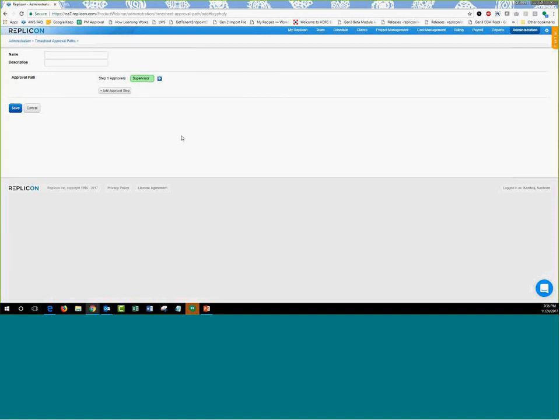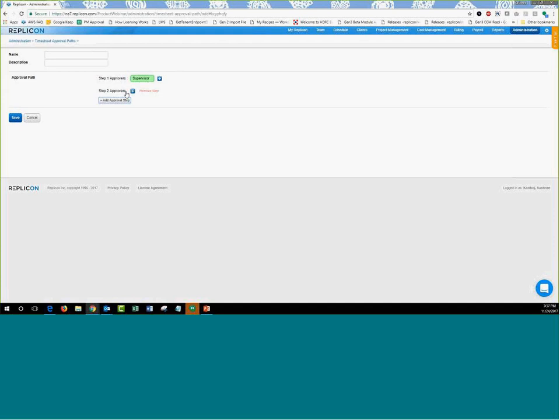Adding multiple steps in the approval path, there are two options. One, you can click on the add sign right here next to the step 1 approver that you've added. When you do so, the timesheet is going to go over to both the roles and the specific supervisors that you've mentioned, and both of them have to approve the timesheet in order to mark it as approved. On the other, you have the second button called Add Approval Step.